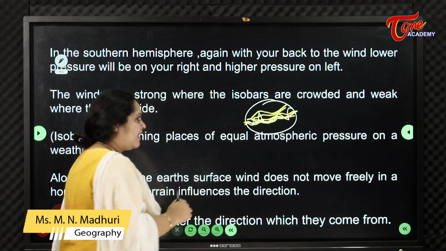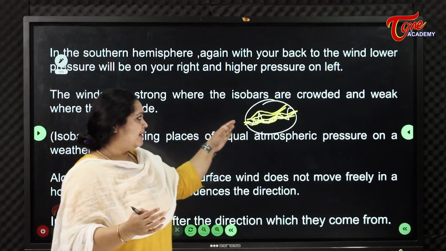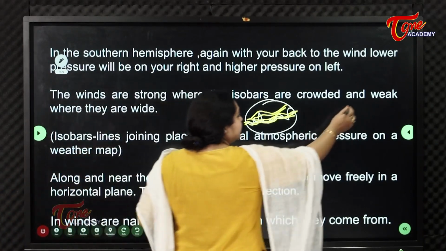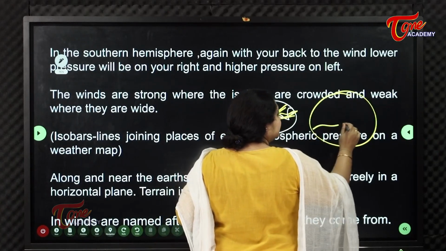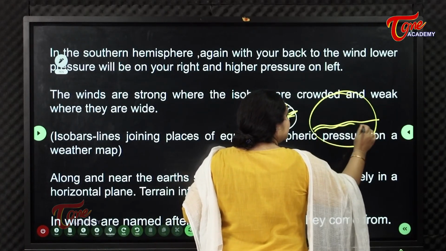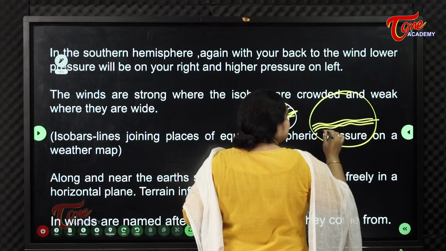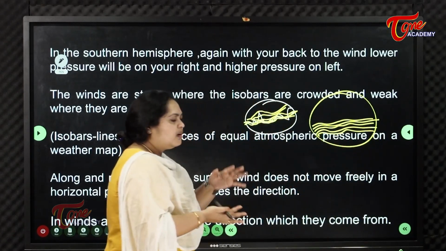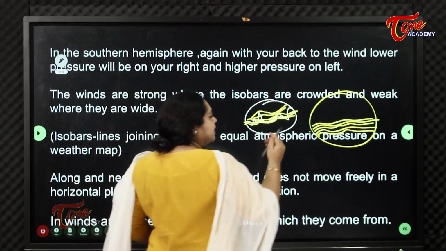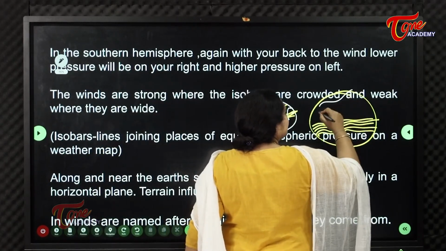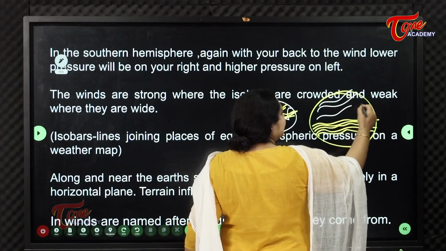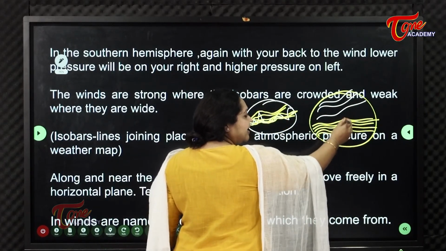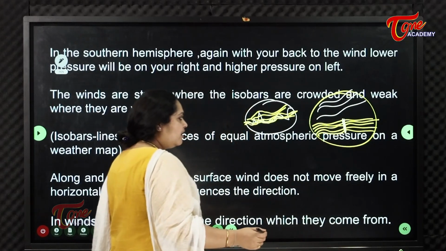So, we can see pressure in the places where isobars are crowded. If a place has isobars very thick or crowded, meaning near to each other, and another place has isobars very far away, then in this region you can feel high pressure.